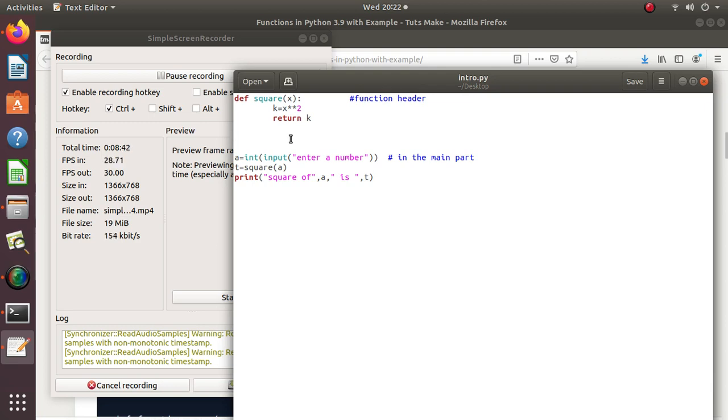We have used functions in maths also. In maths, for example, if f of x is equal to 2x square, so for example this is a mathematical function.